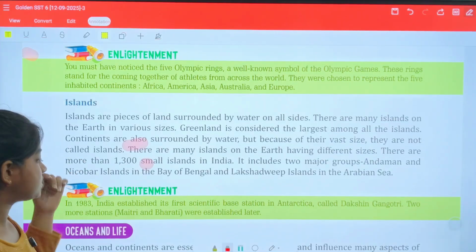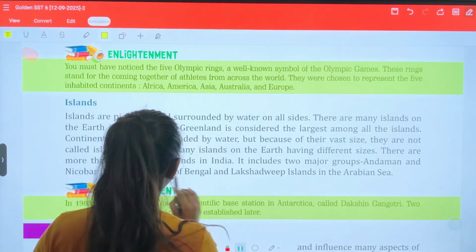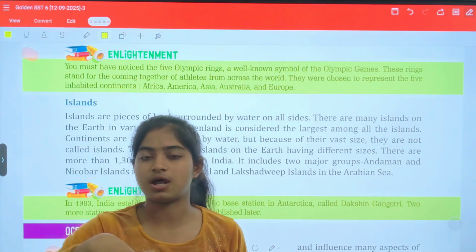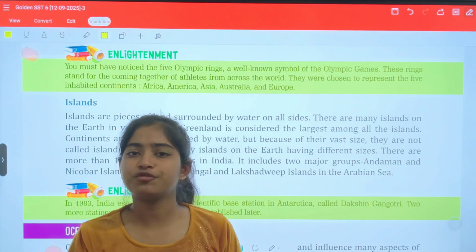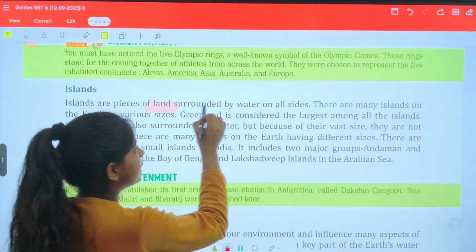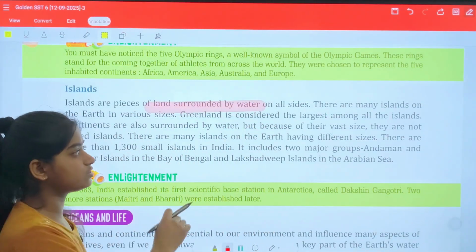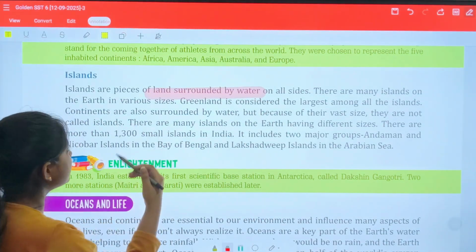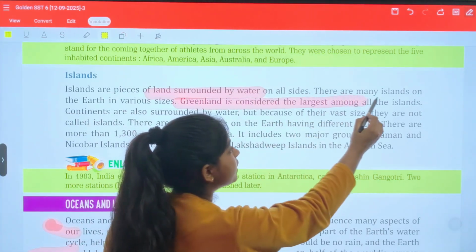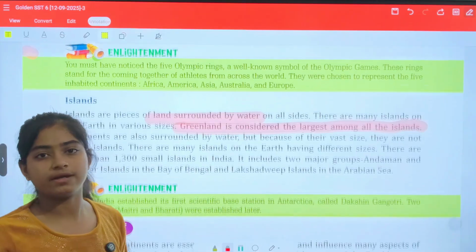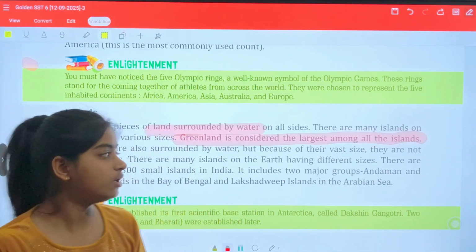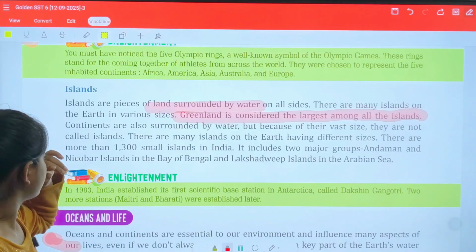Okay, now let's study about islands. I'm sure you would have a basic idea about this term. An island is something which has water bodies around, surrounded by water from all 4 sides. The land surrounded by water on all sides is considered an island. There are many islands on the earth in various sizes. Greenland is considered the largest among all the islands. This is important to learn: Greenland is the largest island in the world.